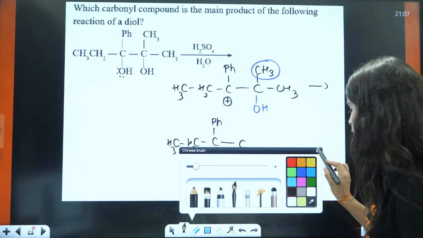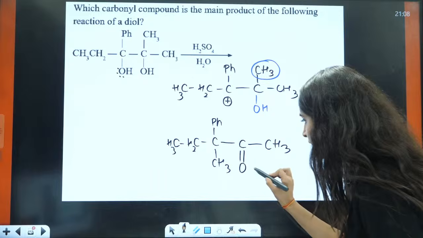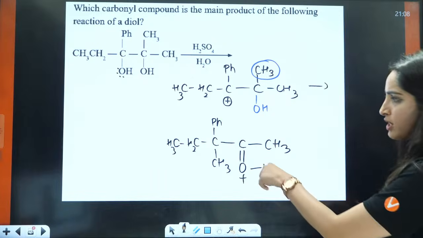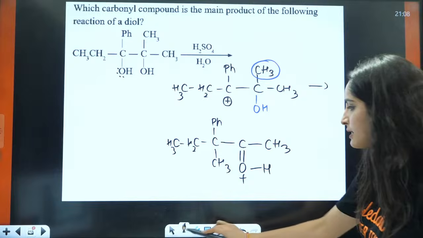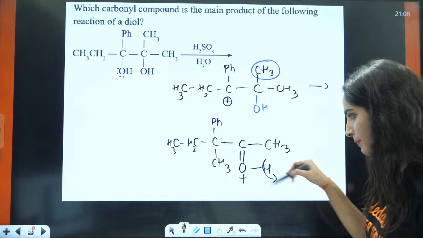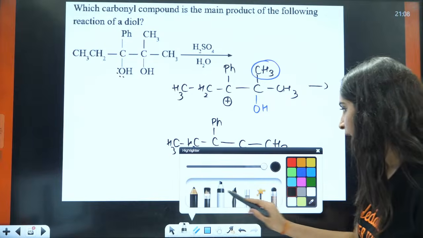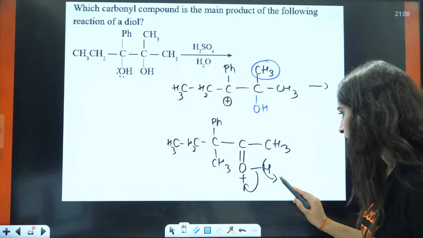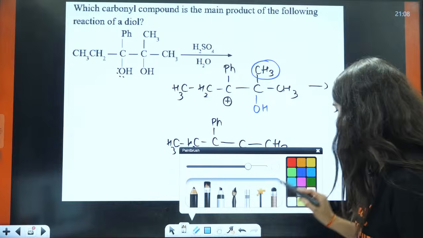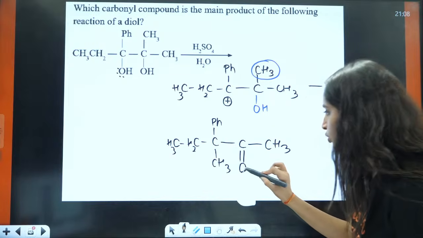The lone pair is shifted, because of that you will have a double bond here, and this is your H and this is your positive. Now again, H positive will be eliminated, the electrons will be shifted here, hence you will have the formation of this pinacolone.